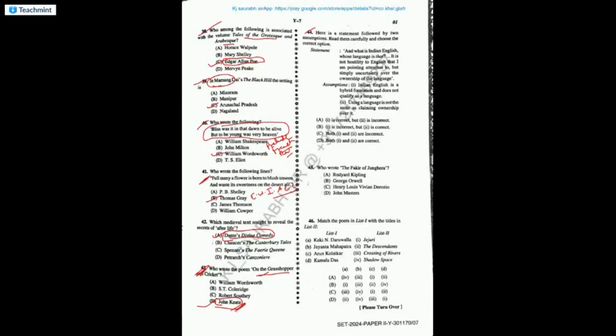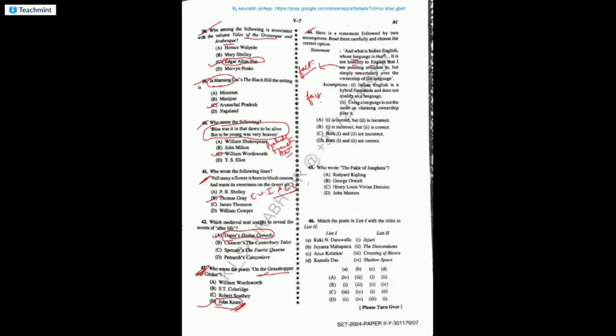In statement assumption questions, we have to first of all find out the statement, and then we have to find out from the factual point of view whether the fact is correct or not, and then whether the assumption is correct for that statement or not. So both things are to be tested from outside fact. Whose language? It is not hostility to English that I am pointing attention to, but simply uncertainty over the ownership of the language. And the assumption is, Indian English is a hybrid information.